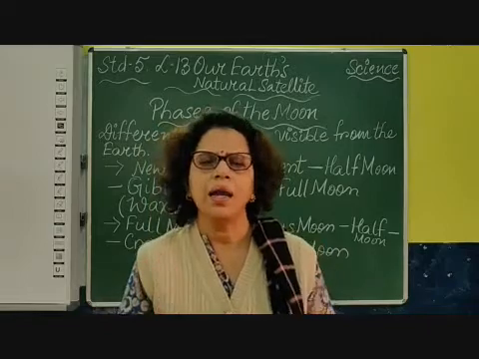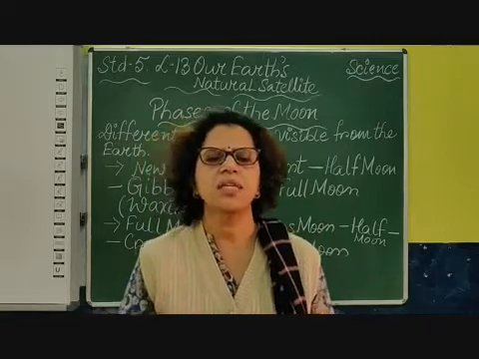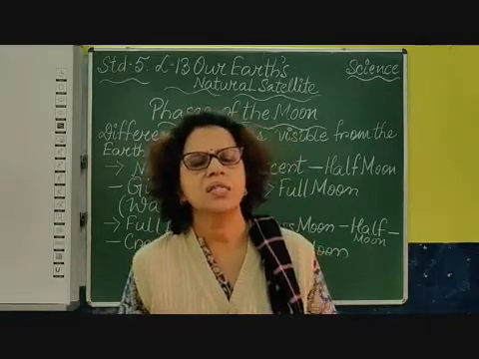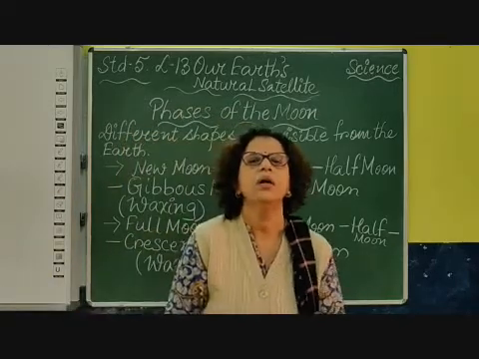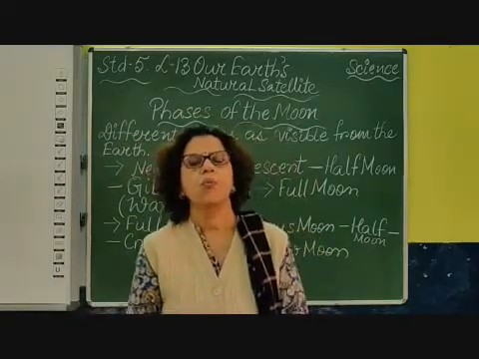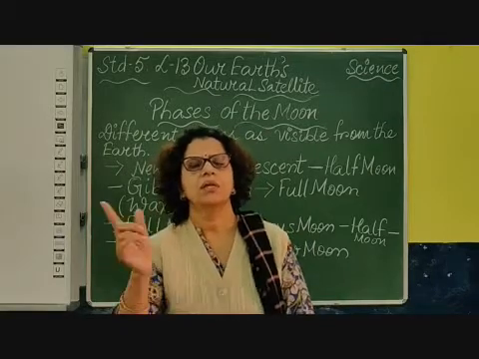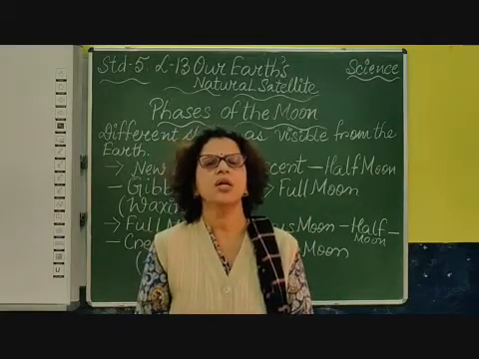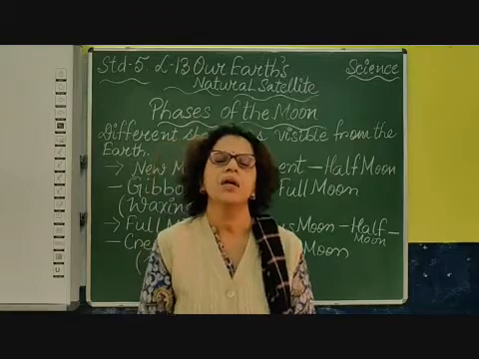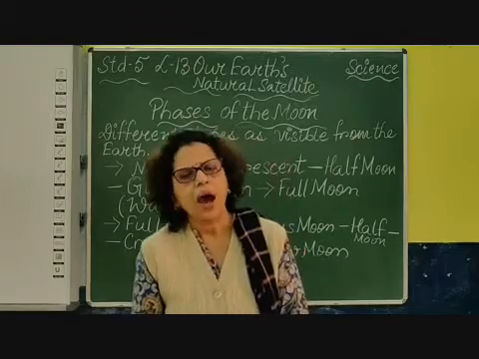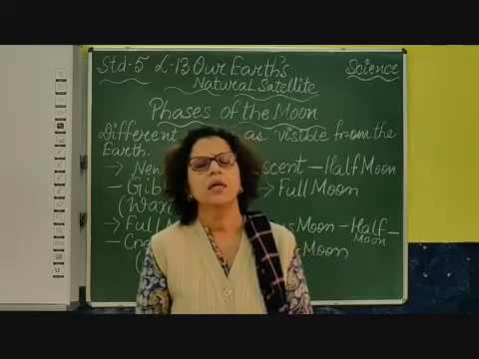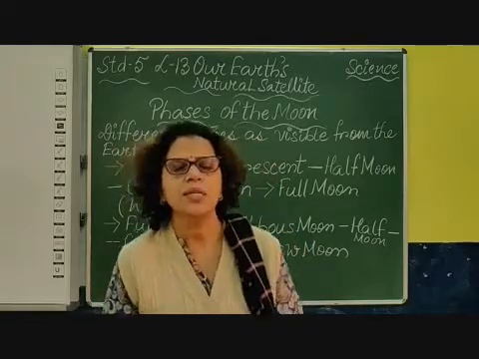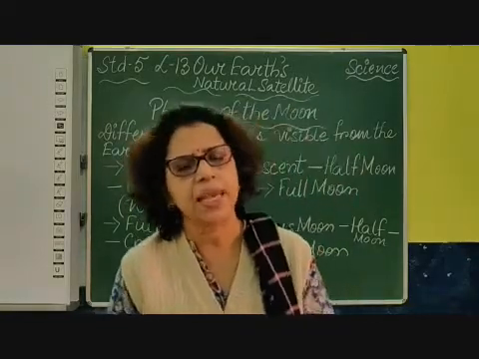But unlike the earth, which takes 365 and 1/4 days to move around the sun, where one orbit means one revolution completed in 365 days and 6 hours, the moon takes 27.3 days.